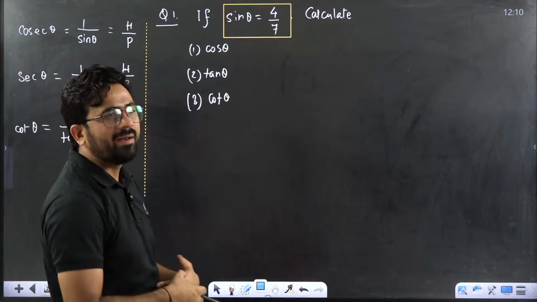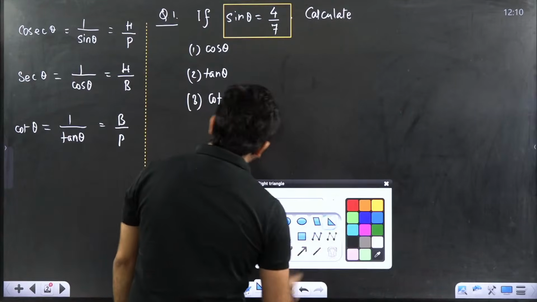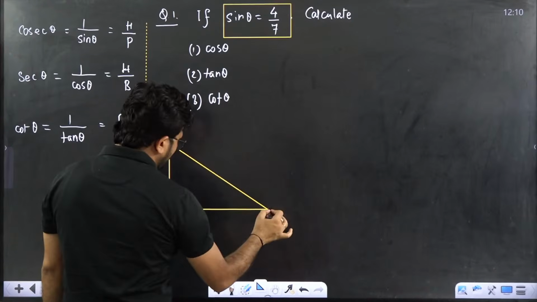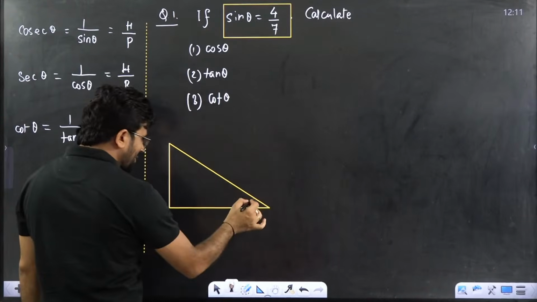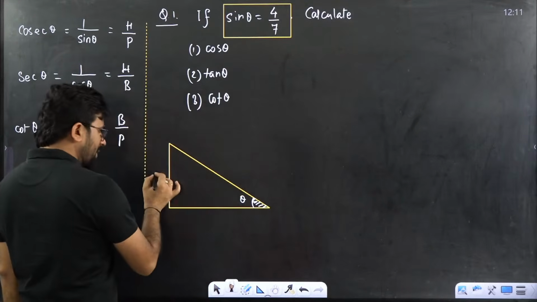Always draw the right angle triangle first. Okay, so we are going to draw the right angle triangle first. So this is right angle triangle beta. This is theta. This is theta. This is what?